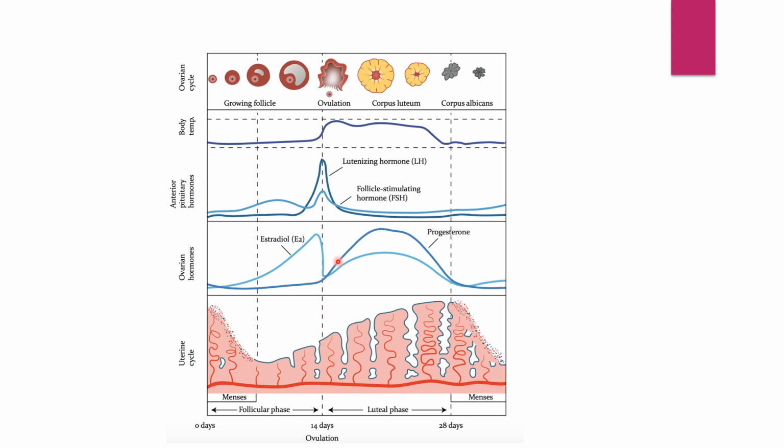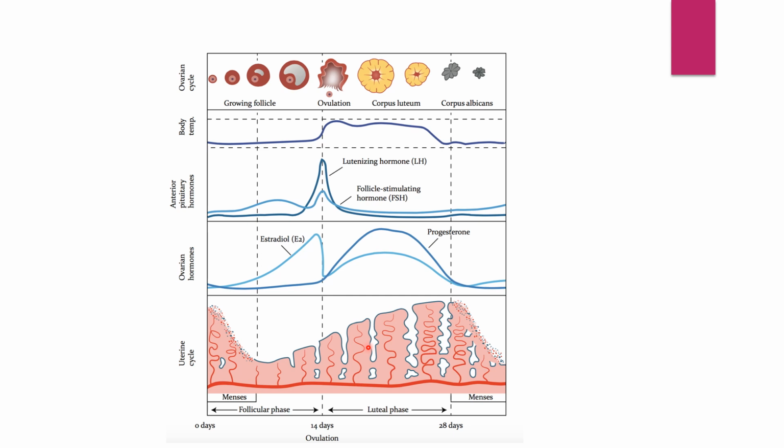Later, after the 14th day, the fourth phase comes, because the 14th day is the ovulatory phase of the menstrual cycle. Now, what is this fourth phase? It's nothing but the luteal phase or the secretory phase. What happens during this luteal or secretory phase? It starts from the 15th day to the 28th day of the menstrual cycle.